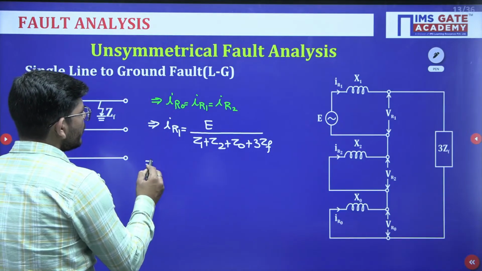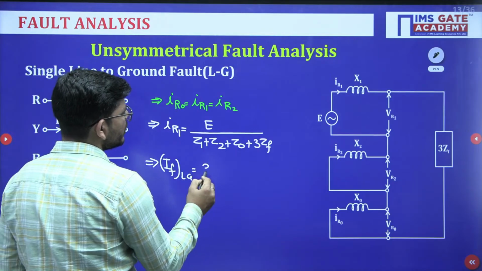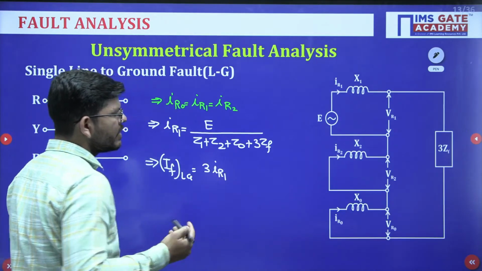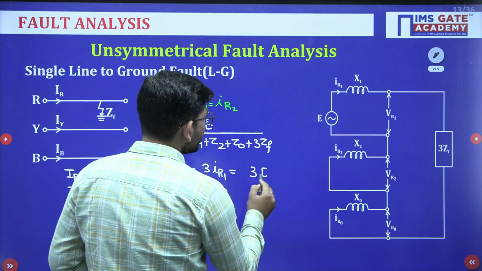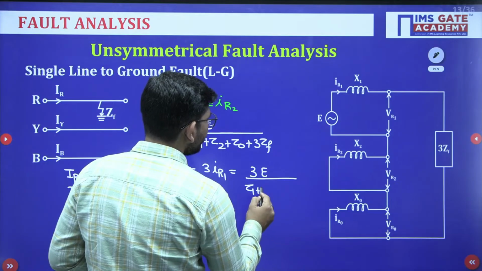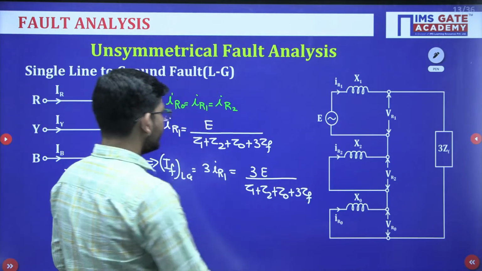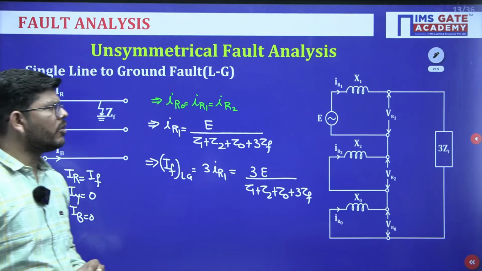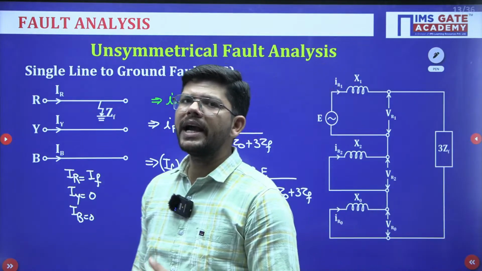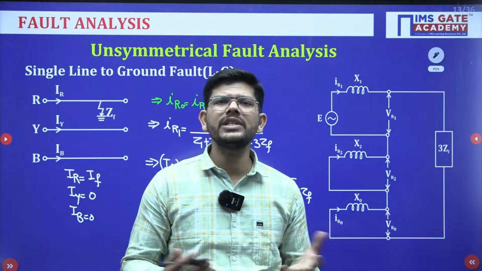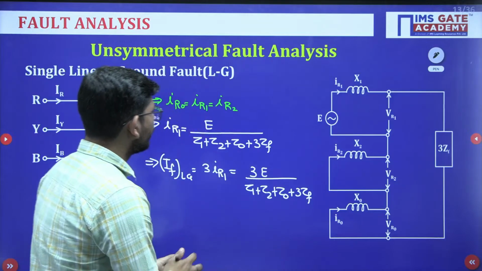Now, how to calculate the fault current? The line to ground fault current is equal to 3 times any of the currents, IR1, IR2 or IR0, because they are all equal. So the fault current formula will become 3E upon Z1 plus Z2 plus Z0 plus 3ZF. Okay, so this is the line to ground fault current. These are the important formulas you should know regarding line to ground fault: the sequence currents are equal, and the sequence networks are connected in series.